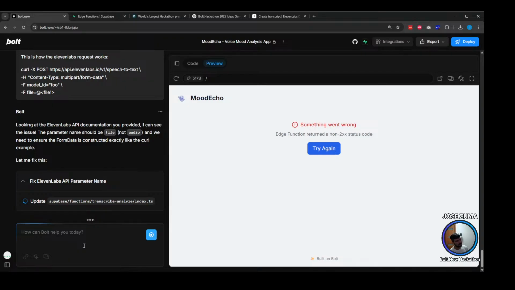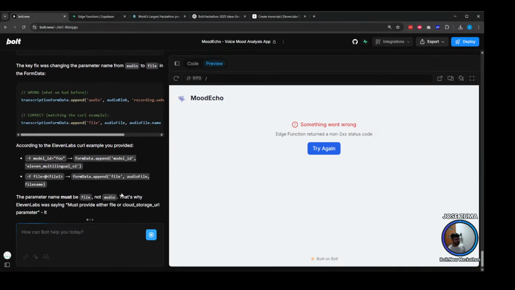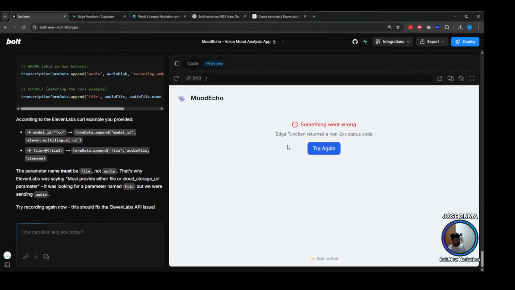Oh yeah, makes sense, because if we check the function before, we were passing it instead of file. You see this property here? This is file, and the property that Bolt is suggesting to use is basically called audio. So that's why it's always complaining about the same thing. Sometimes you have to be careful and provide the right API documentation context to Bolt, so it knows it. Cool. Now at least this part should be working.